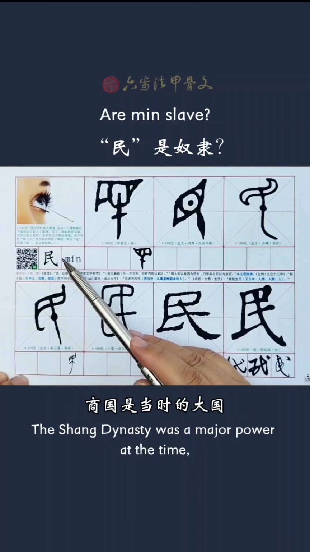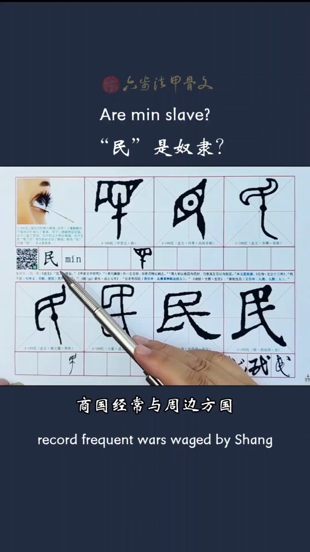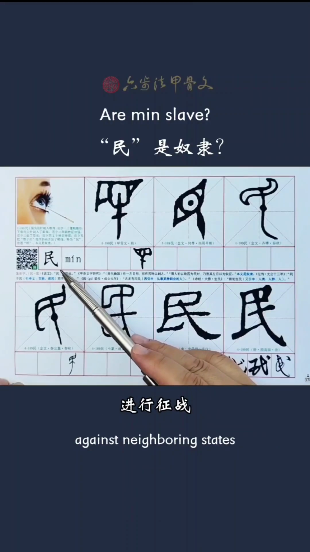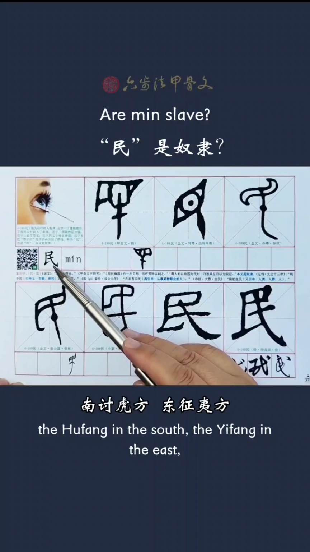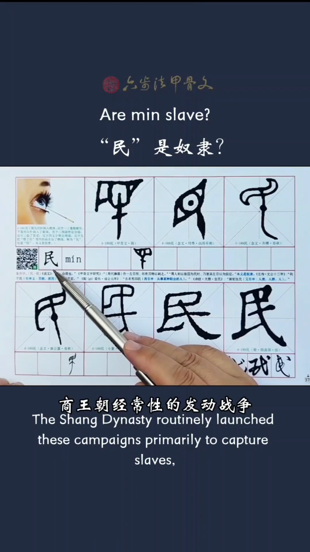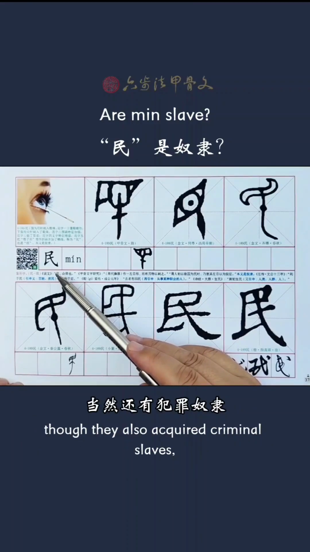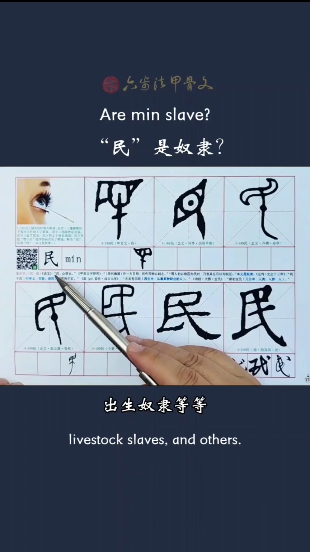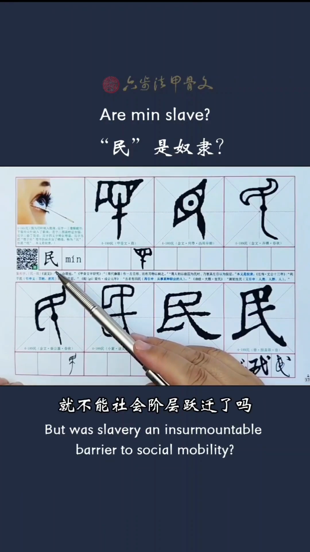The Shang dynasty was a major power at the time. Oracle bone inscriptions record frequent wars waged by Shang against neighboring states, subjugating the Gufang in the north, the Hufang in the south, the Yifang in the east, the Qiangfang in the west. The Shang dynasty routinely launched these campaigns primarily to capture slaves, though they also acquired criminal slaves, livestock slaves, and others. But was slavery an insurmountable barrier to social mobility?